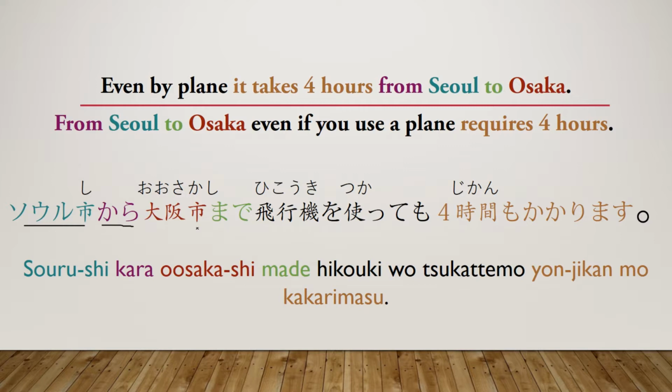This is just Osaka in Japan, the second largest city in Japan. The one where I actually completed my study abroad. So this is going to be the end location. This is where the trip is going to end. So you're starting in Seoul, ending in Osaka.